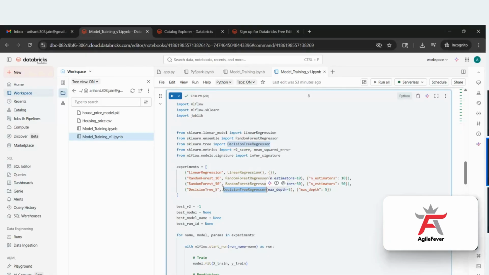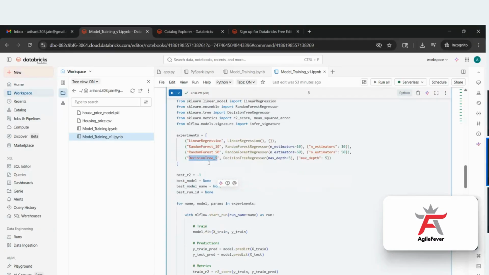So what we are doing is creating a list of experiments. We say: use linear regression with the default parameters and give the name as linear regression. Use the random forest where you keep the parameter n_estimators equal to 10. Random forest is a machine learning algorithm where n_estimators tells how many decision trees I want to take. We are giving the name random forest 10 because of 10 estimators. You can give your own name.